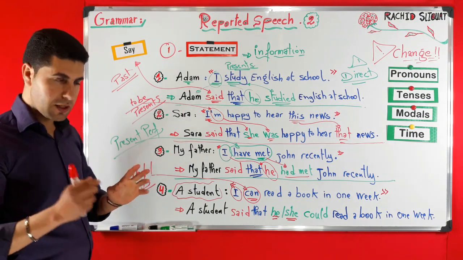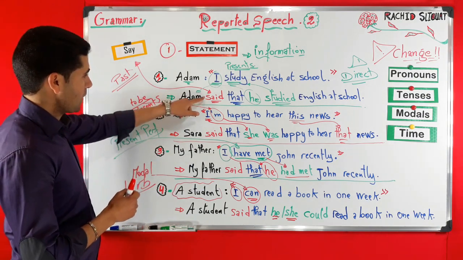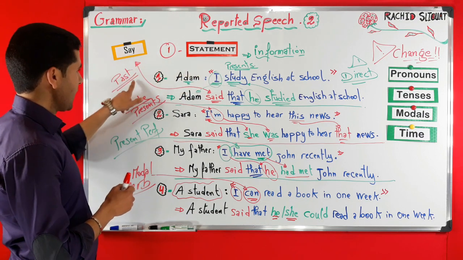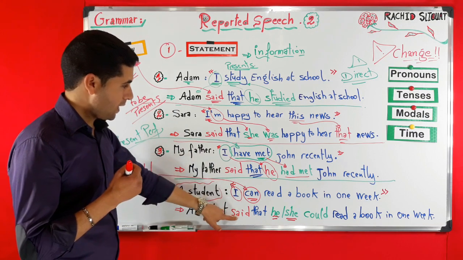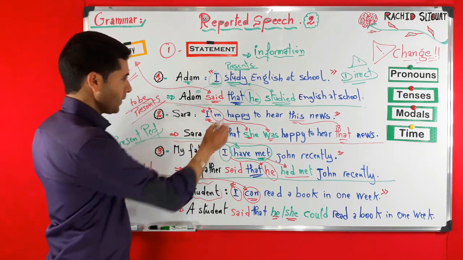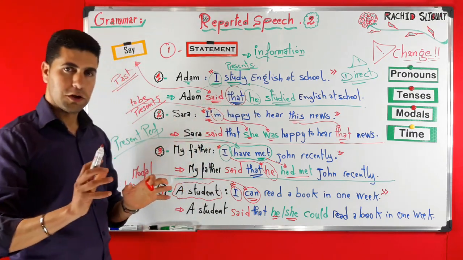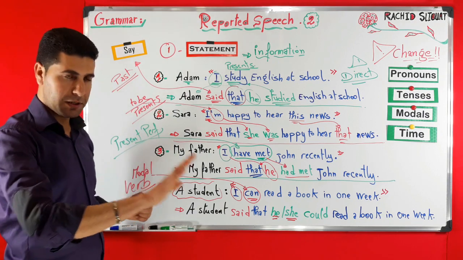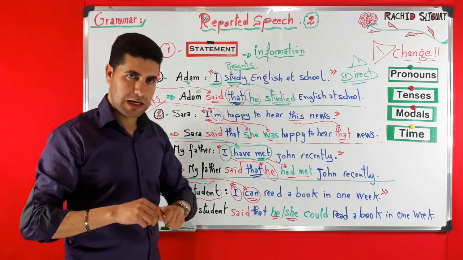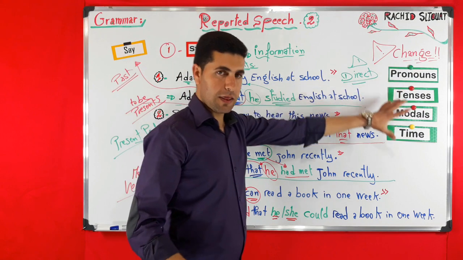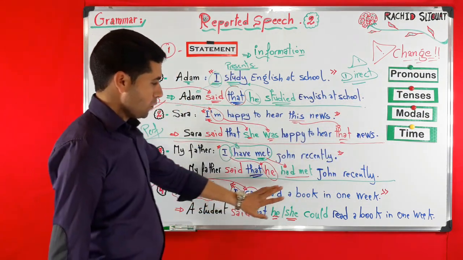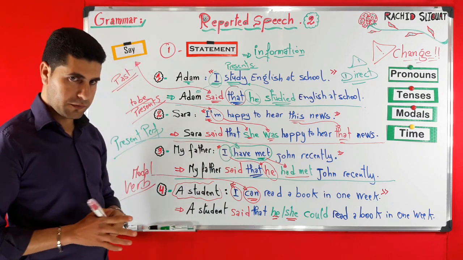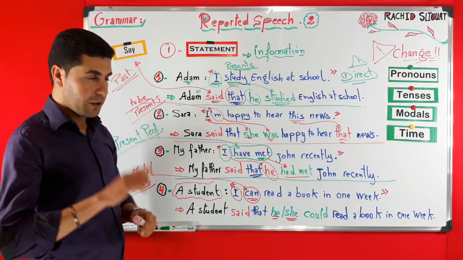So just remember the reporting verb is always say. In the past it is said, as you can see here. That is optional. You can add it or eliminate it. So this is something very essential, and remember these changes. All right, now this is all for today's episode, and this is number 1, statements.